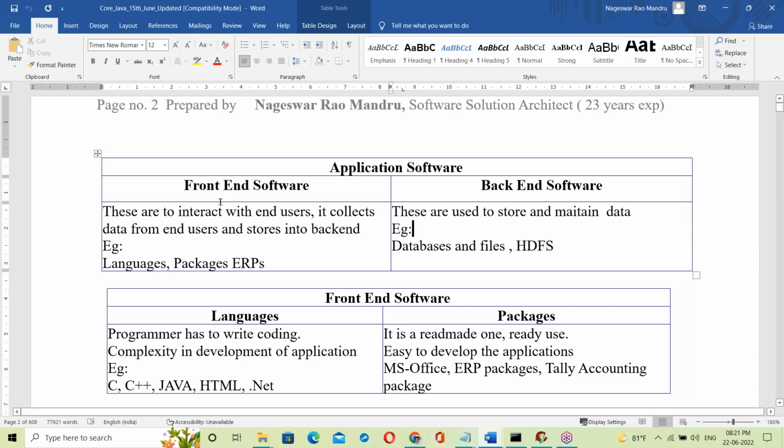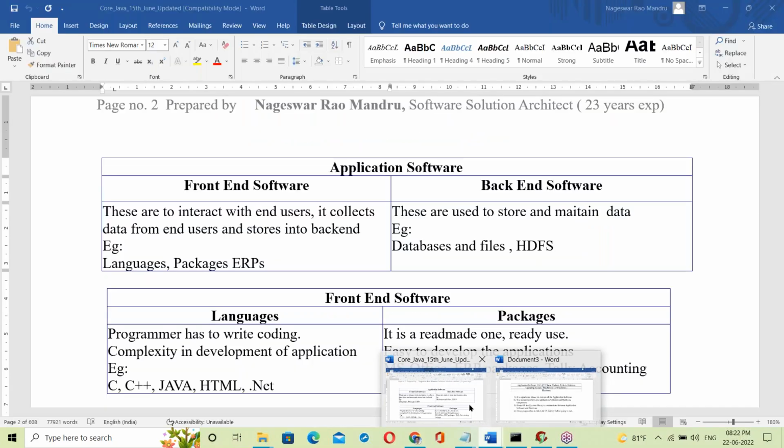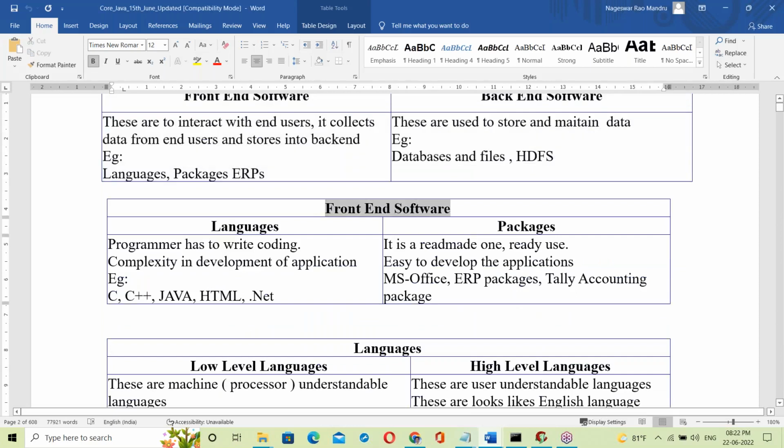Now what is Java? Is it front end or back end? See, here this is a form, right? Behind this form there is a JSP page. JSP is a Java program. The Java program takes data from this form and stores it in the database. So Java is taking data from you, which means Java is a front end. Anyone taking data from users is front end. So Java comes under front end. Let us move to front end.